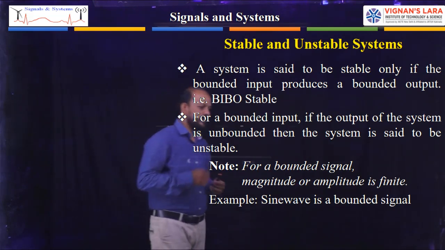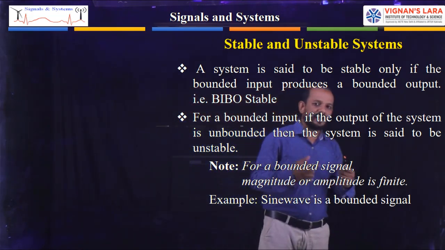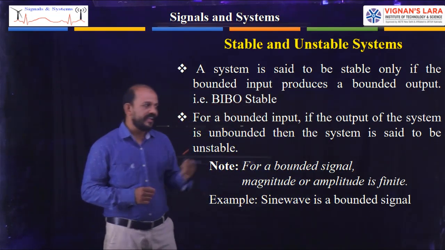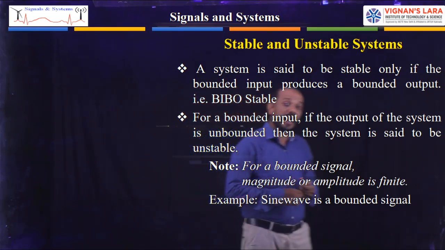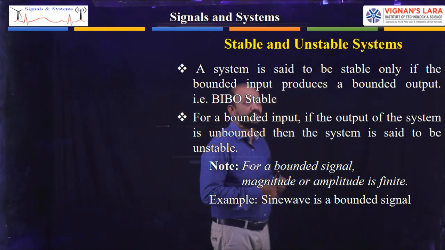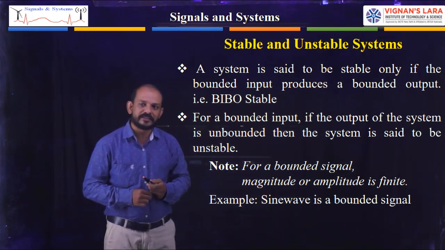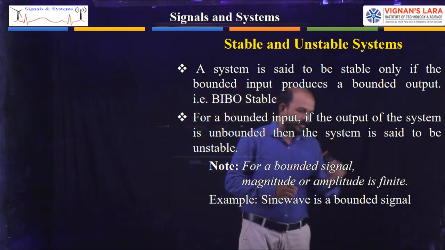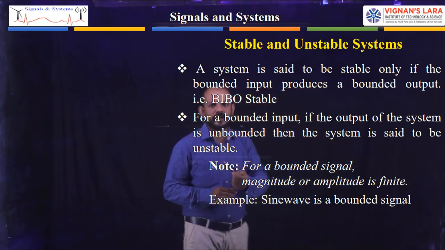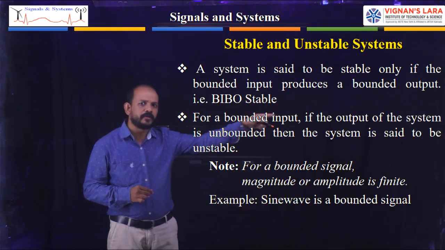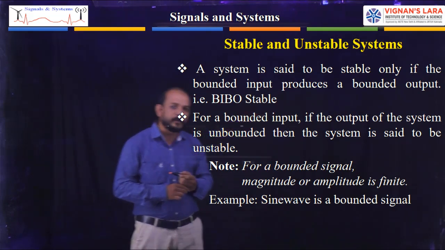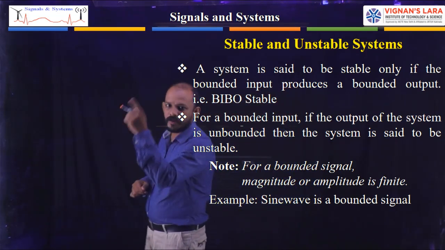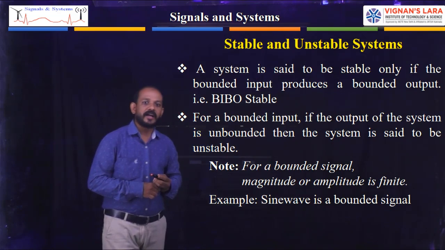So a system where a bounded input produces a bounded output is stable. If a bounded input produces an unbounded output, then that is an unstable system.